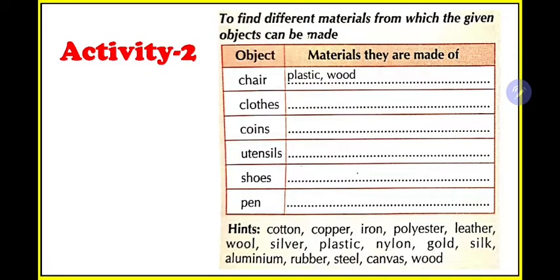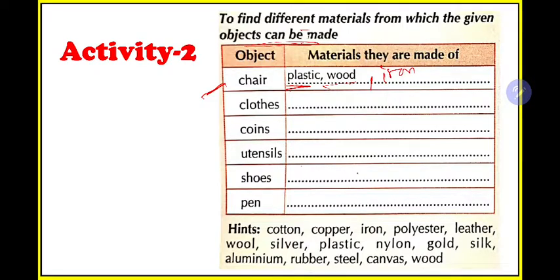Okay, so we have another activity: to find different materials from which the given objects are made. What are the different materials we can use for making these objects? For example, first the chair, I have just solved this in the last slide. Plastic and wood are the different materials. What other things can we use for making a chair? Is there any other option? Cotton, copper, iron. We can use iron also, right?